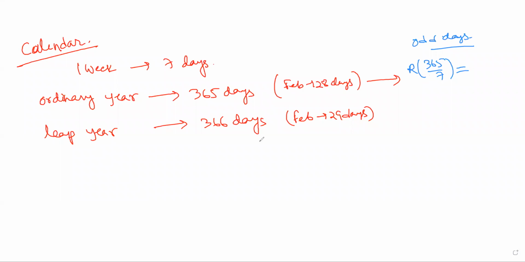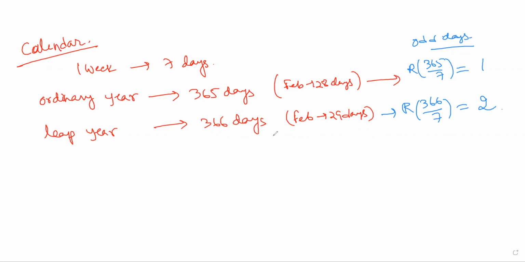So what is the remainder? Here 1. And here, what is the remainder? 2. So first you need to understand this, right? Dividing by 7, the remainder is our odd days.